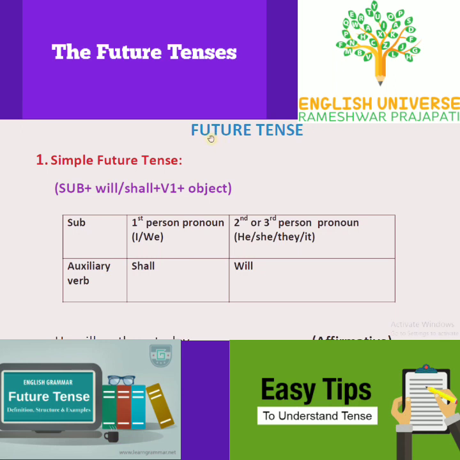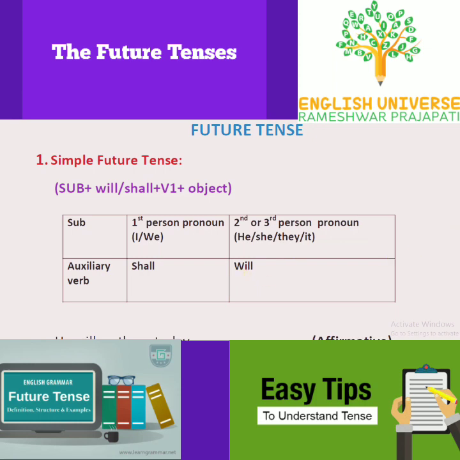Today's topic is future tense. First, simple future tense. Rule: subject plus will or shall plus V1 plus object. When the subject is first person pronoun I or we, use auxiliary verb shall. When the subject is second or third person pronoun he, she, they, it, we use will.